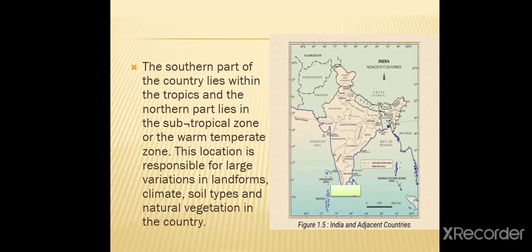The southern part of the country lies within the tropics and the northern part lies in the subtropical zone or the warm temperate zone. This location is responsible for large variations in landforms, climate, soil types and natural vegetation in the country.